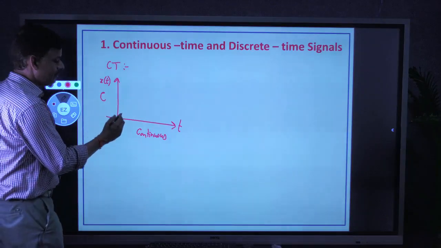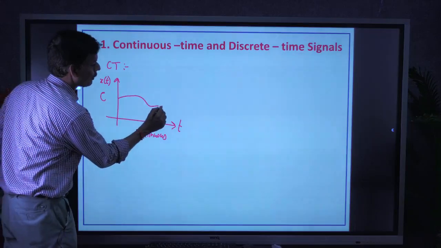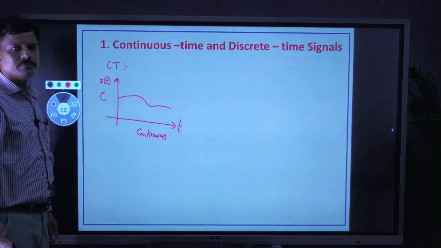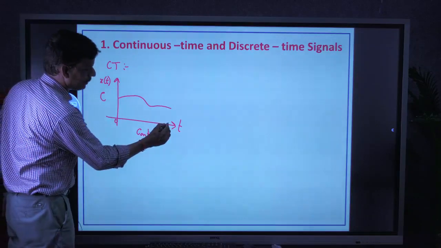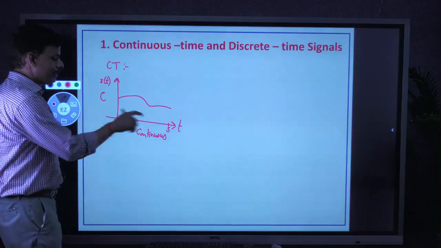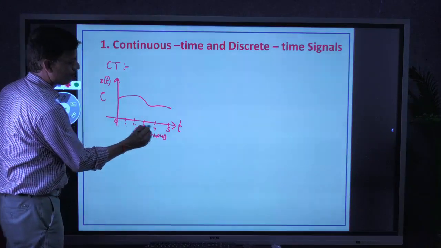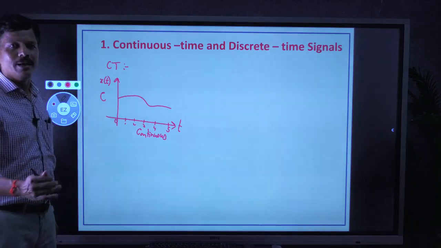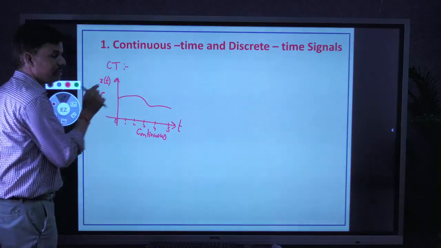Here it means for every possible value of time we are going to represent the amplitude. Suppose in the interval 0 to 5, maybe 1, 2, 3, 4, 5, at each and every possible value of time, amplitude is defined.